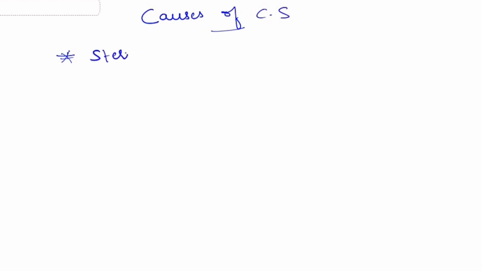Next, we will see the causes of Cushing syndrome. Cushing syndrome is mainly caused by two main causes. They are steroid medications.